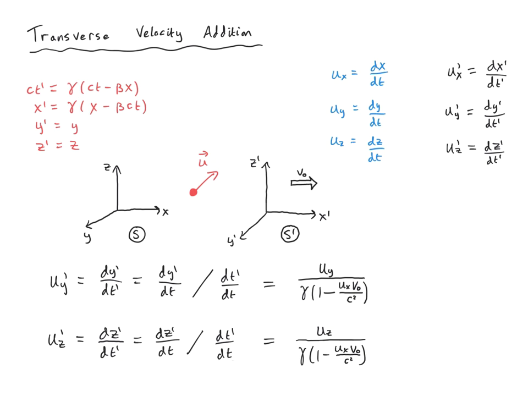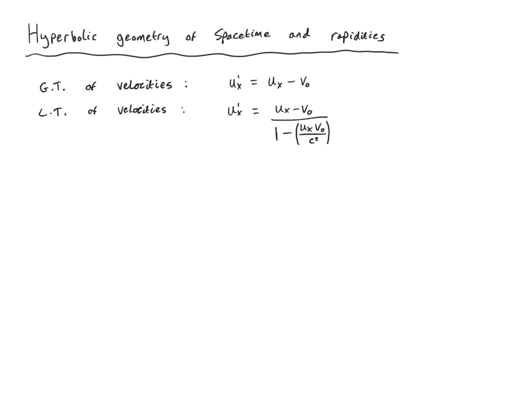This would be totally unexpected from the perspective of the Galilean transformation. So overall, we have a velocity u in the original rest frame S, which has components x, y, and z. When we transform to the moving frame S', we have new velocity components ux', uy', and uz', and each of these gets affected by the relative motion, even though that's only in the x direction.